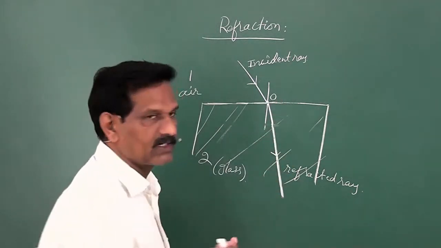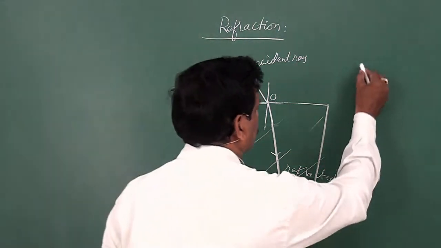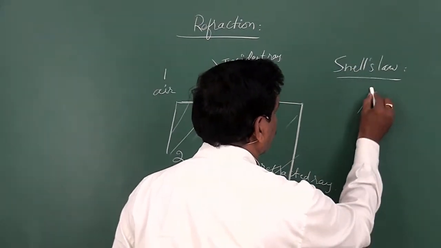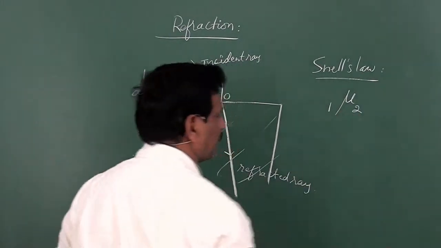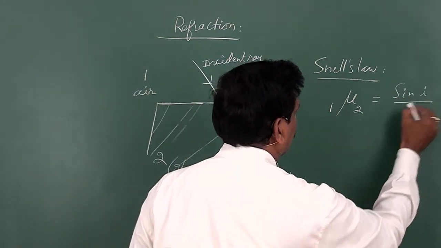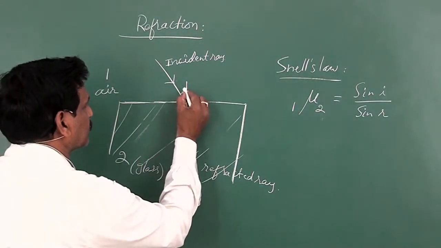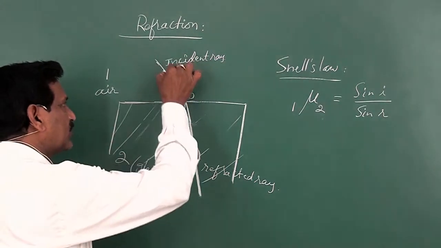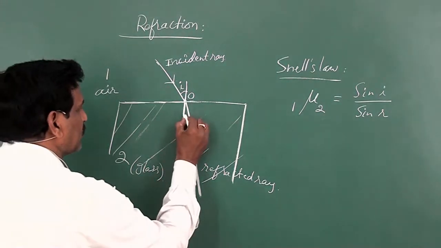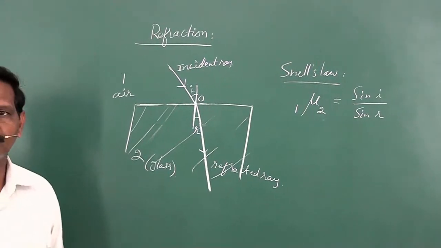This bending phenomenon is called refraction, we know very well. And what is the refraction law? The law of refraction is Snell's law. What is Snell's law? Refractive index of the second medium with respect to the first medium is sin i by sin r. This is the angle of incidence, the angle between the incident direction and the normal at the point of incidence. And the angle between the normal and the refracted ray is r. This is the angle of refraction.